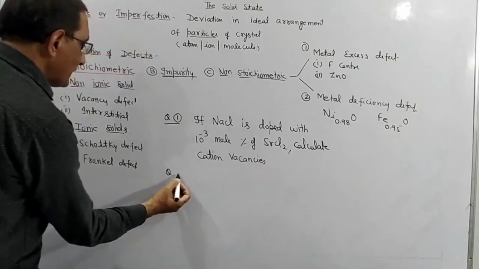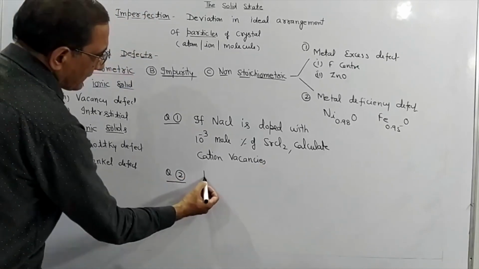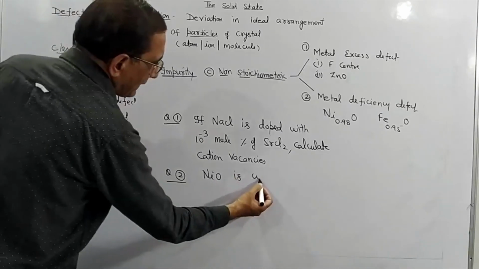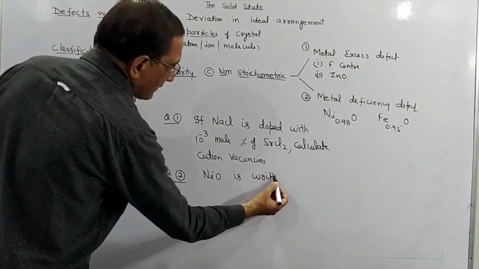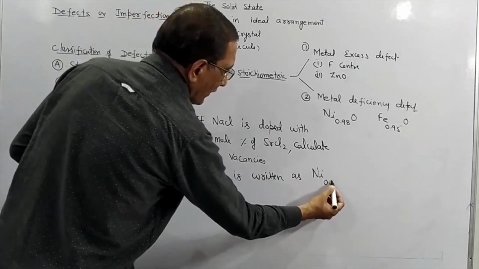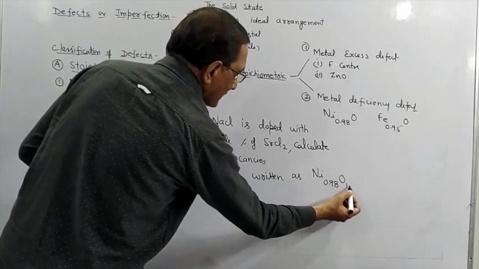Then the second question is, NiO is written as Ni0.98O. Just now we discussed it.